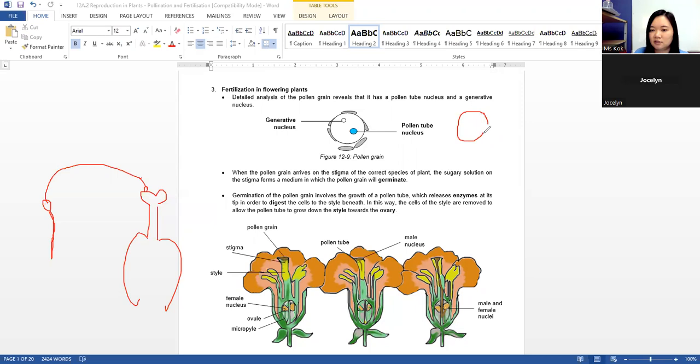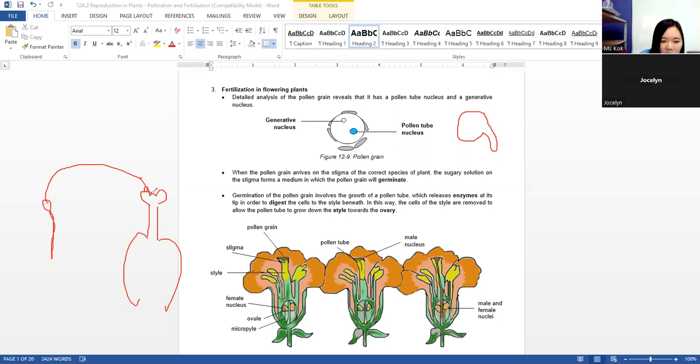You grow where? Sorry? You like grow where? Like for example, this is the pollen, right? Pollen over here, this is the stigma. It will grow into the stigma like this.